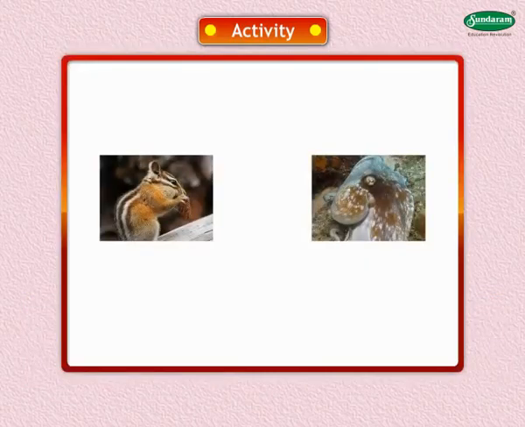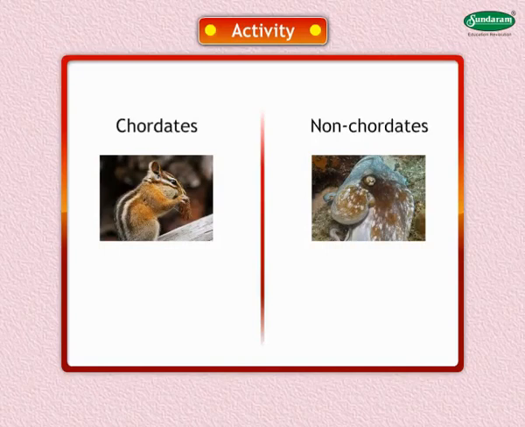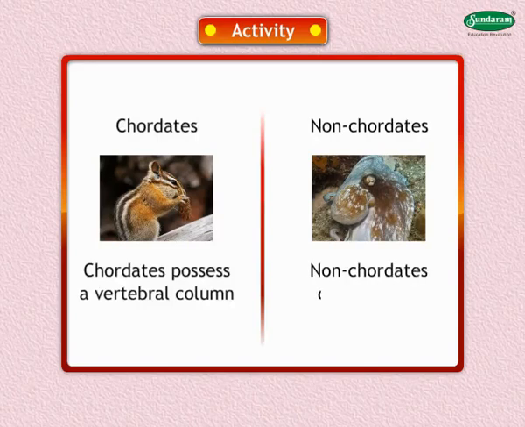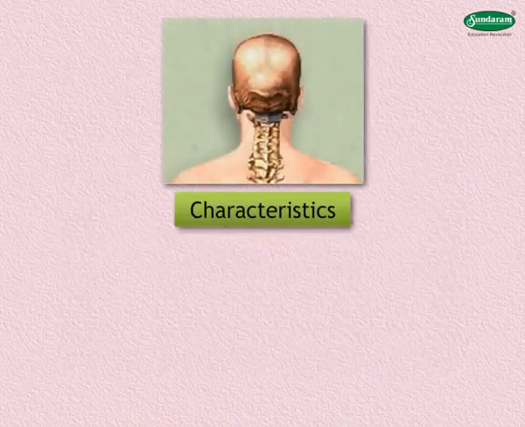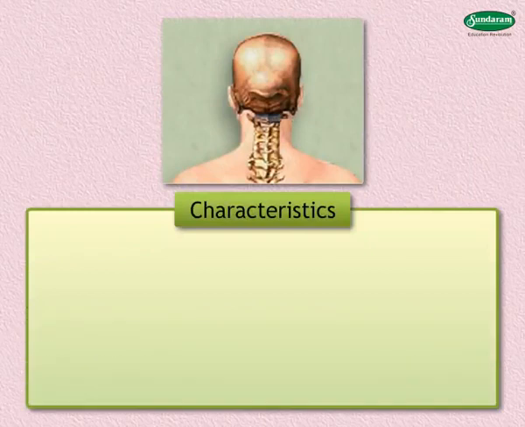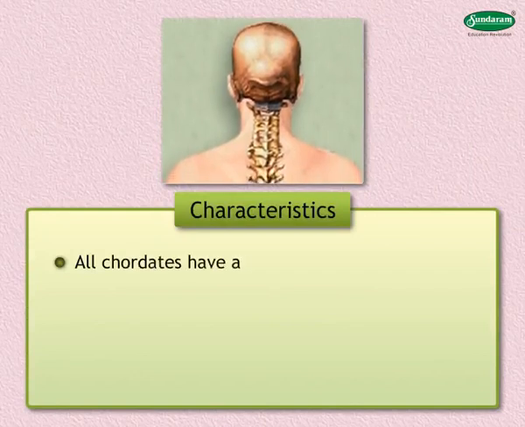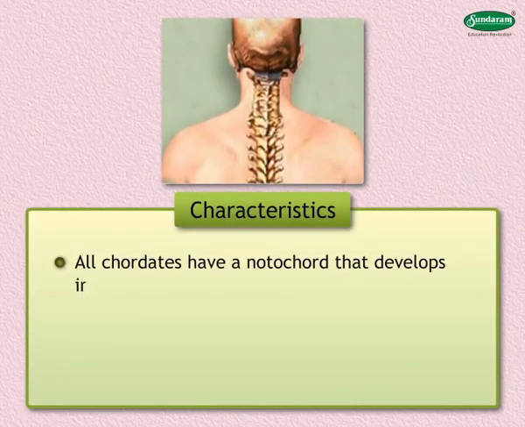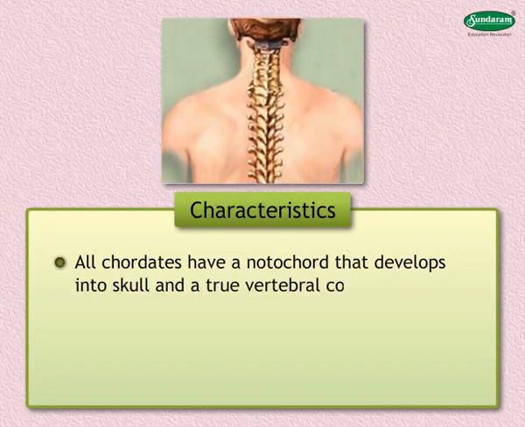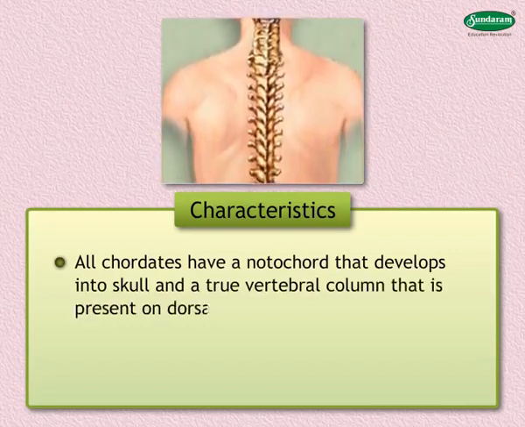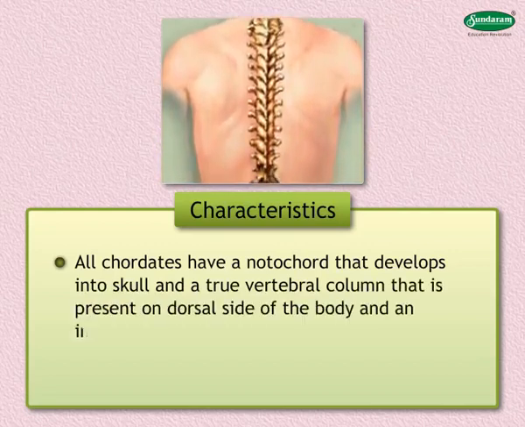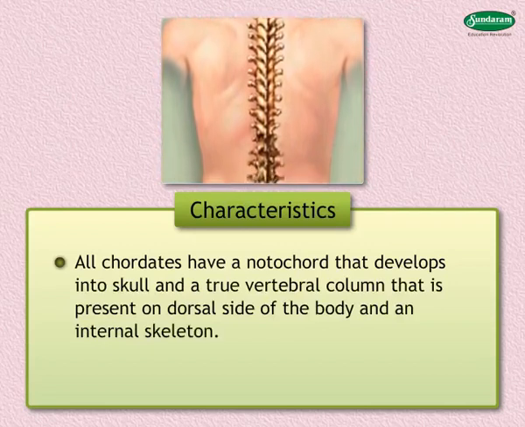What is the important difference between chordates and non-chordates? Chordates possess a vertebral column, but non-chordates don't have a vertebral column. Following are the characteristics of animals belonging to phylum Vertebrata. 1. All chordates have a notochord that develops into skull and a true vertebral column that is present on dorsal side of the body and an internal skeleton.